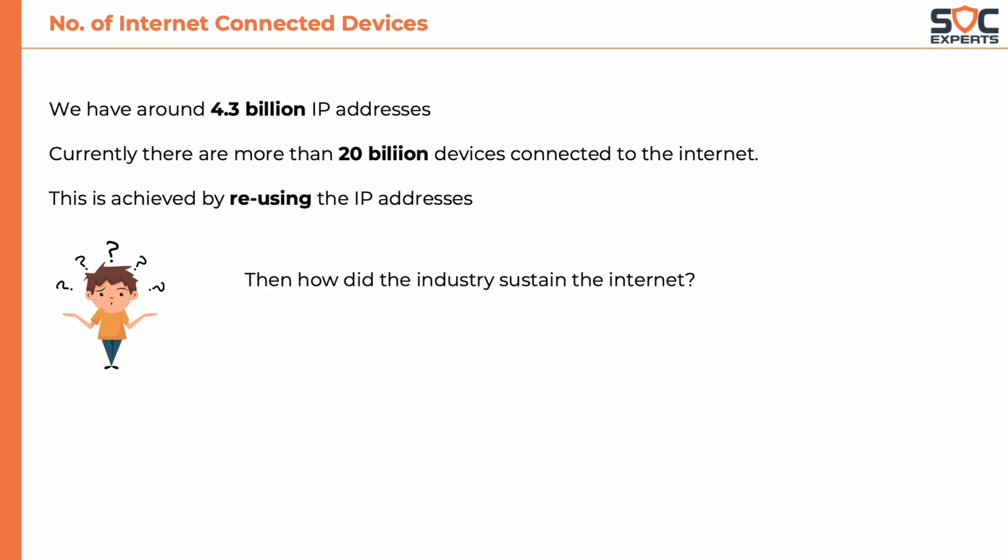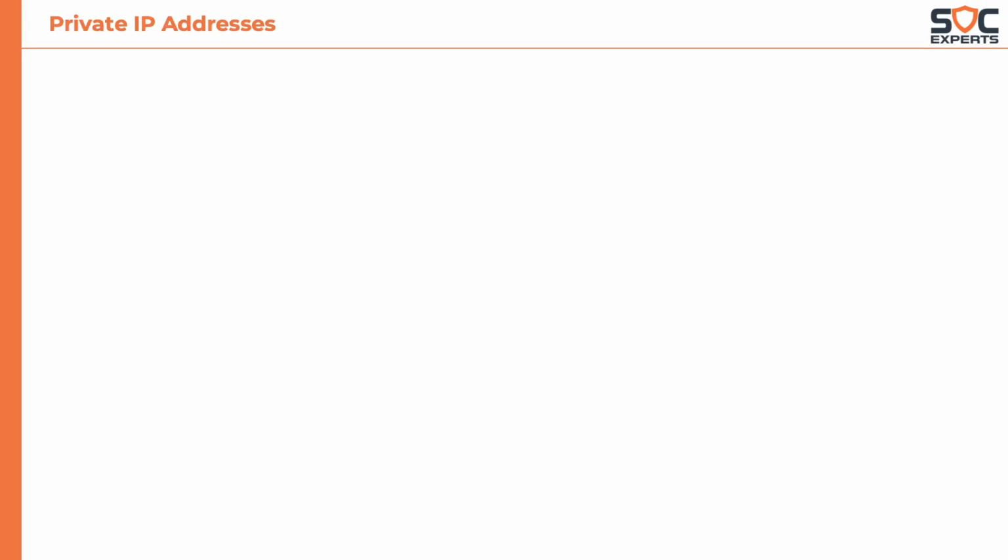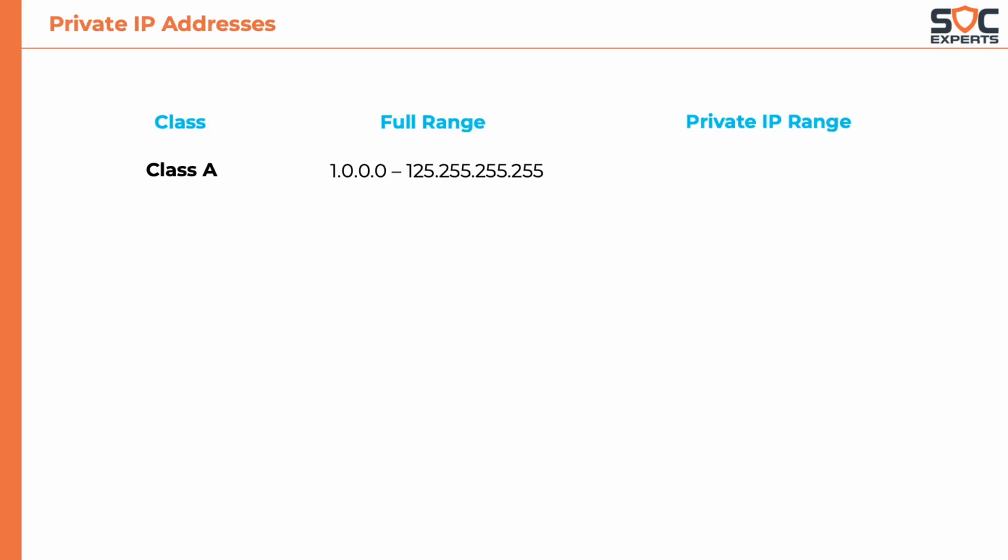Then how did the industry sustain the internet? How can IP addresses be reused? There comes the concept of private IP addresses. Each class has a set of IP ranges that are called private IP addresses. For class A, it is 10.0.0.0 to 10.255.255.255.